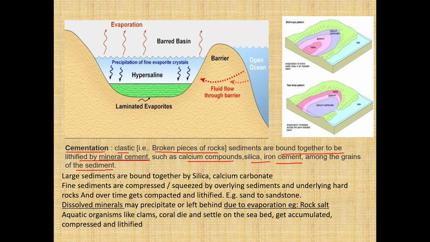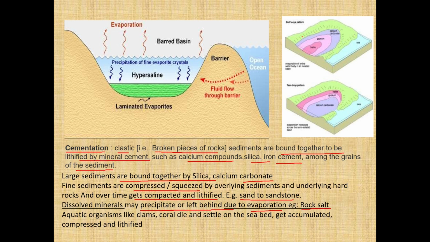Large sediments are bound together by silica, they are called carbonate. And small sediments which are compressed or squeezed by overlying sediments and underlying hard rocks, over time get compacted and lithified, like sand to sandstone. That is the small sediments, finer sediments. But dissolved minerals may precipitate or be left behind due to evaporation, that is rock salt.